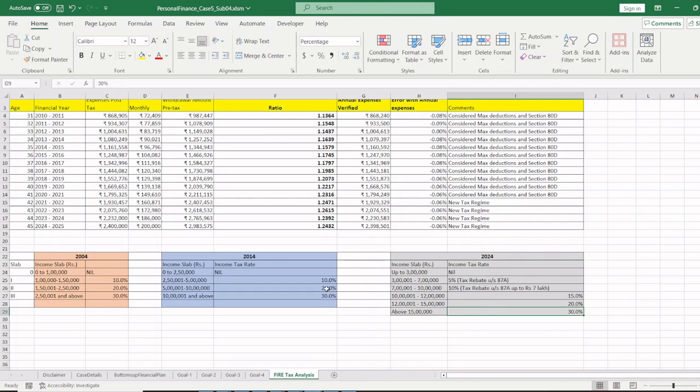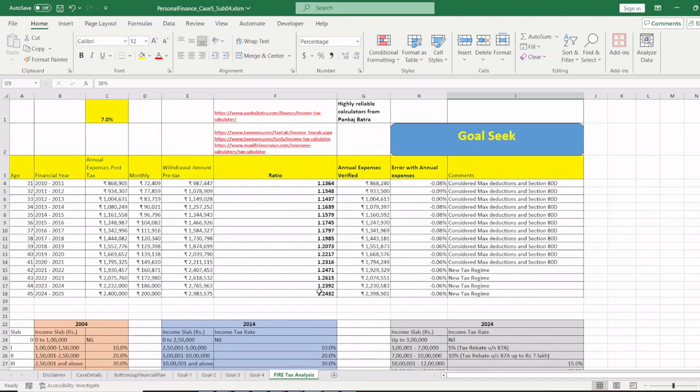That only means one thing. Whatever your 60-40 allocation is, if you are withdrawing anything more than 20-25 lakhs in the future out of the debt funds, it is going to come into a tax slab.